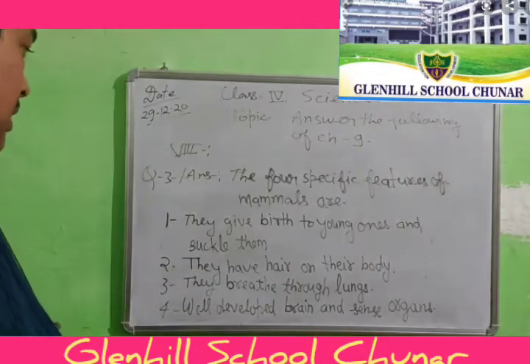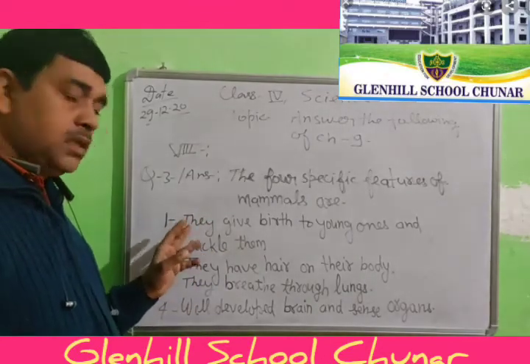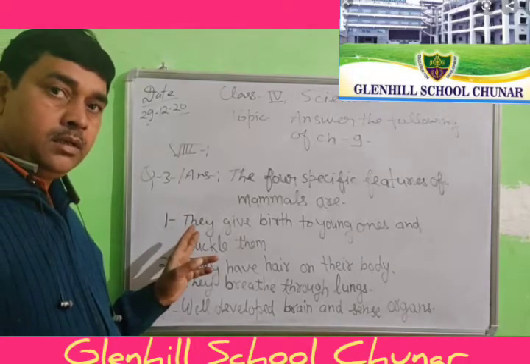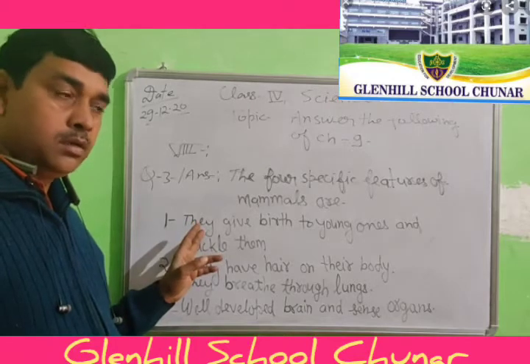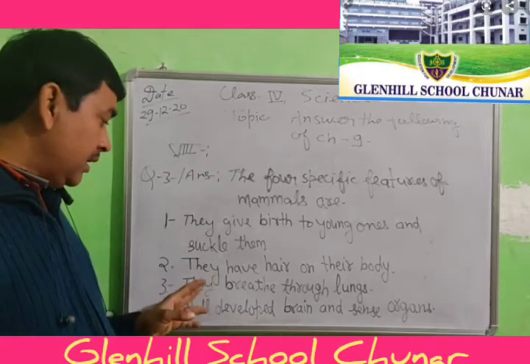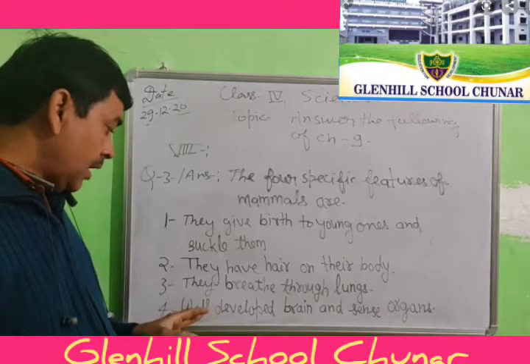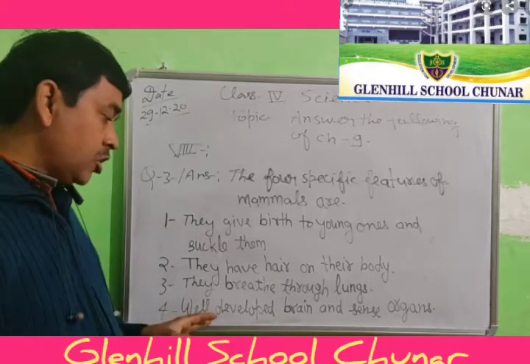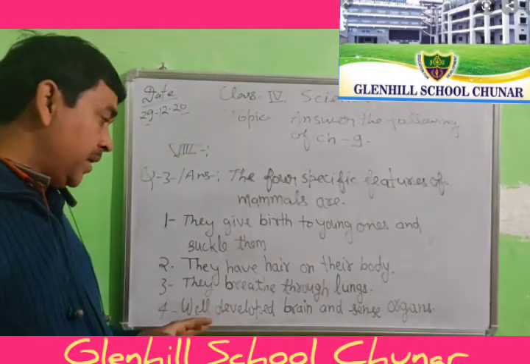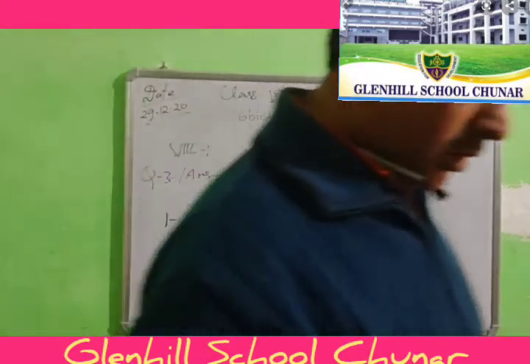So there are four. You can simply write the answer: They give birth to their young ones. They feed their milk to their babies. They have hair on their body. They breathe through lungs. They have well developed brain and sense organs. Okay, write down, student.